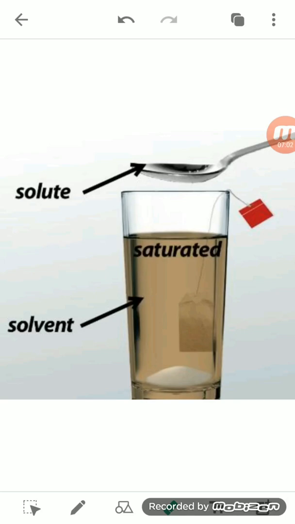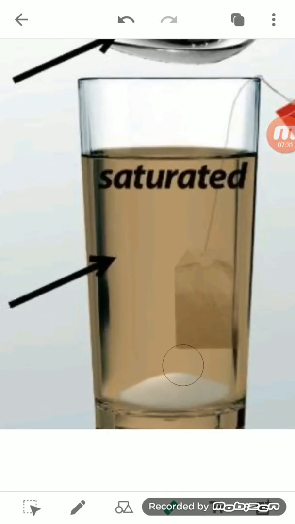And if we keep adding spoonfuls of salt to the water and stir the solution each time, you will see that every time it gets dissolved. But after some time, even though you add a good amount of salt, the salt does not dissolve but remains at the bottom of the glass or container.